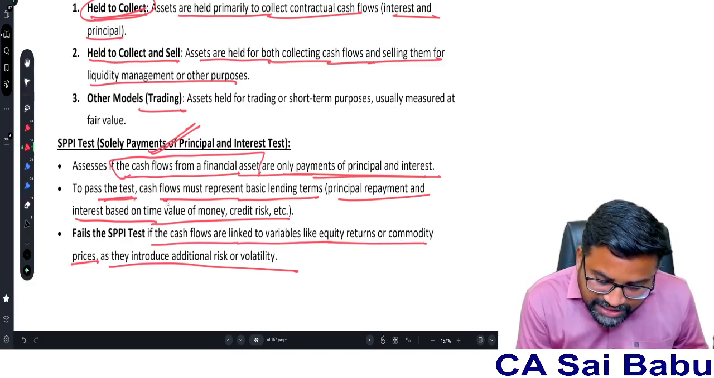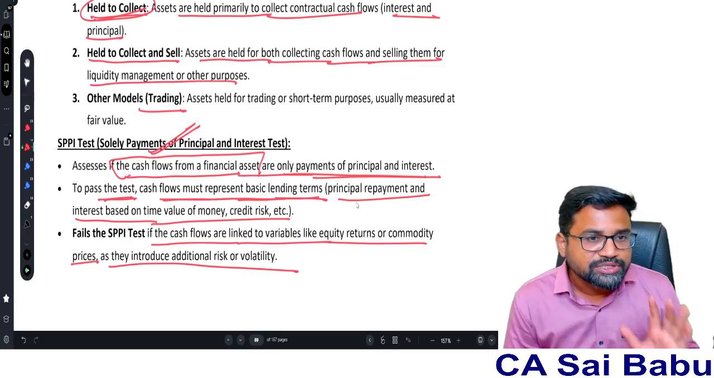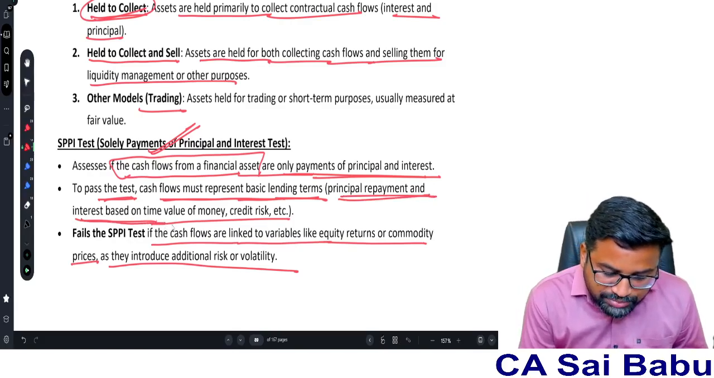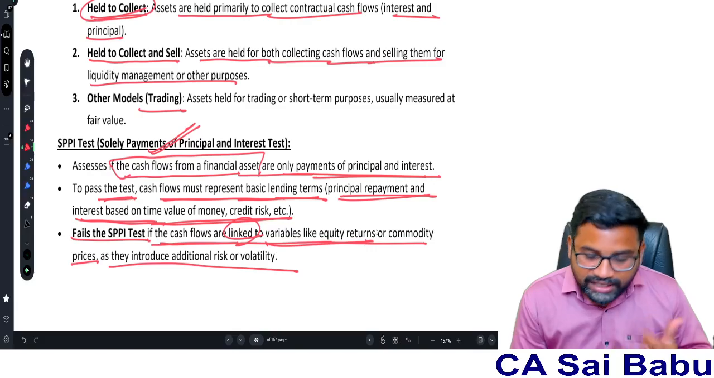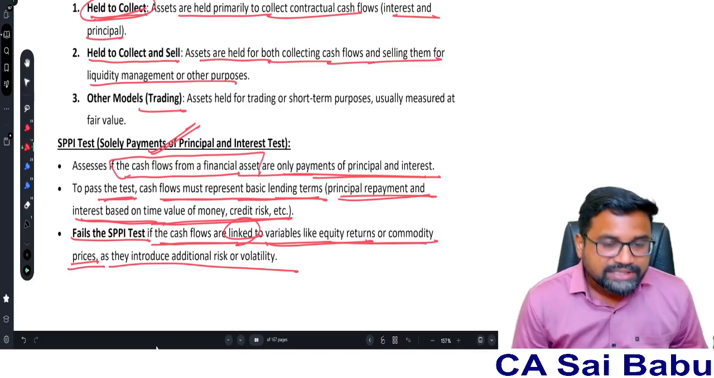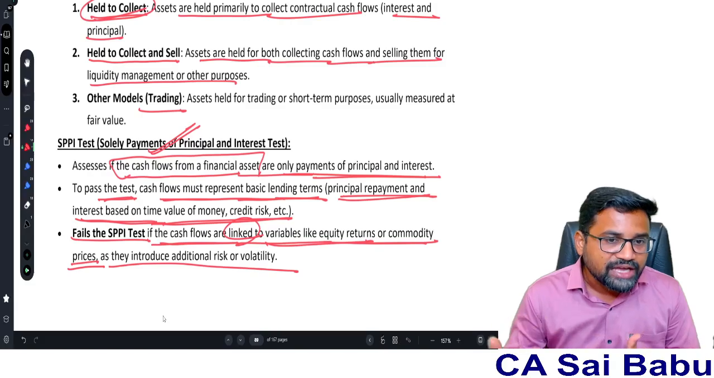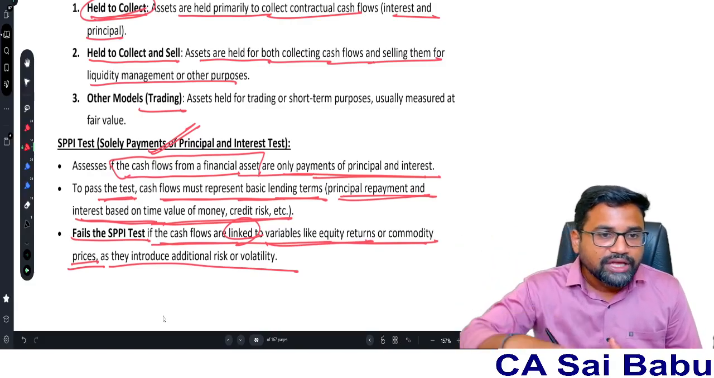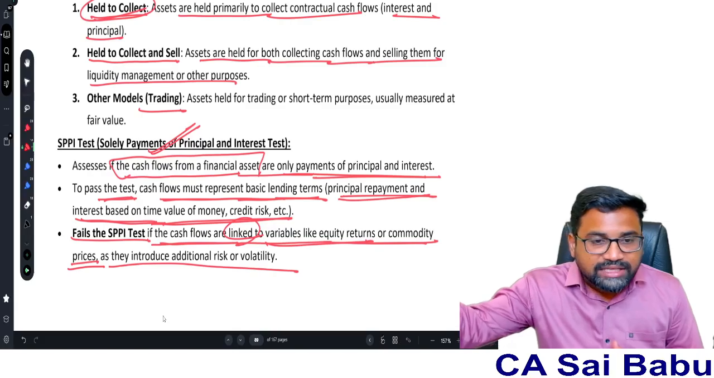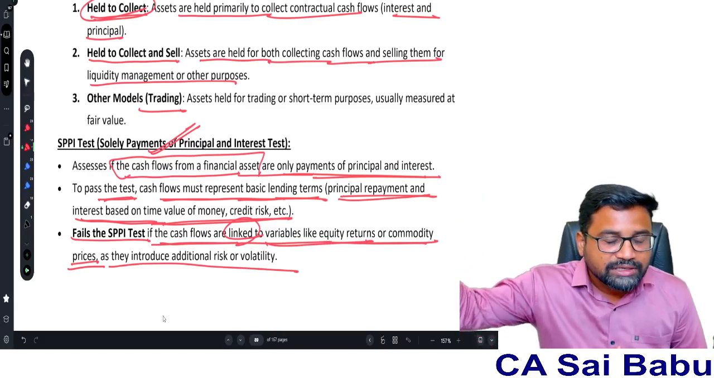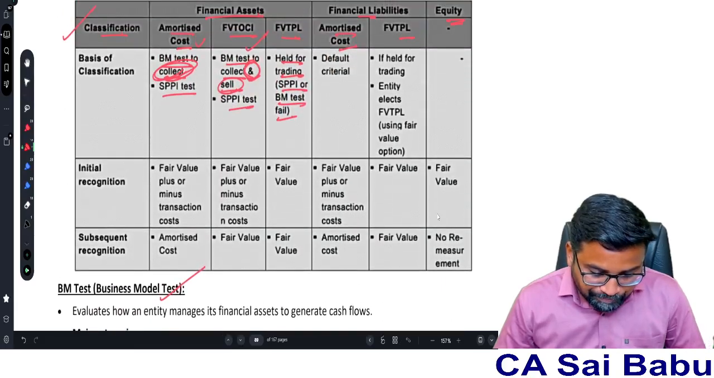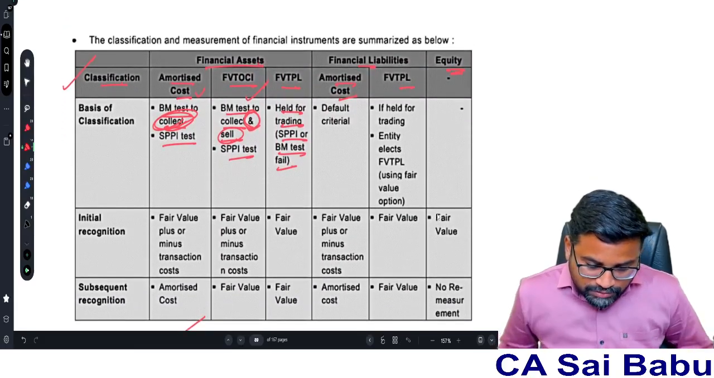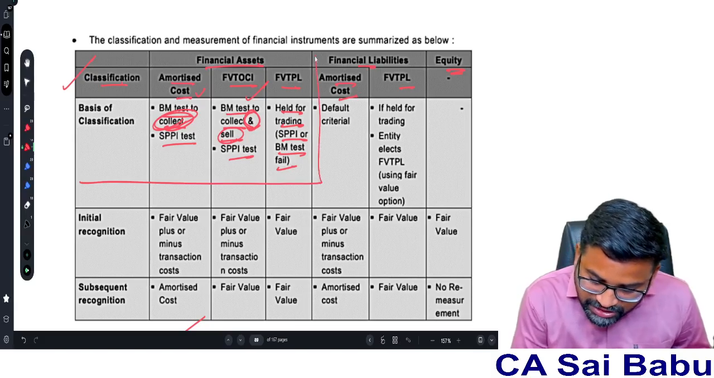To pass the test, the cash flows must represent basic lending terms, that is, principal repayment and interest based on time value of money and credit risk. When do we say the SPPI test has failed? If the cash flows are linked to variables like equity returns or commodity prices. Suppose instead of cash they may want to give equity, or the cash flows are subject to changes in commodity prices. Then we say the SPPI test is failed. Okay, so this is the classification of financial assets.